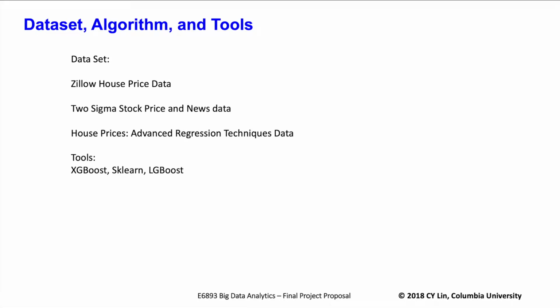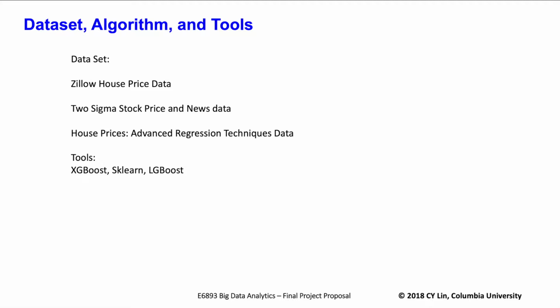We used several datasets and algorithms to predict the house price and its accuracy. We adopt the Zillow house price data set and also the Two Sigma stock price and news data. We also adopt the house price data, which is used to predict the house price. And the Zillow house price data is used for prediction accuracy of the house price. We use many advanced and popular frameworks such as XGBoost, Scala, and LightGBM.